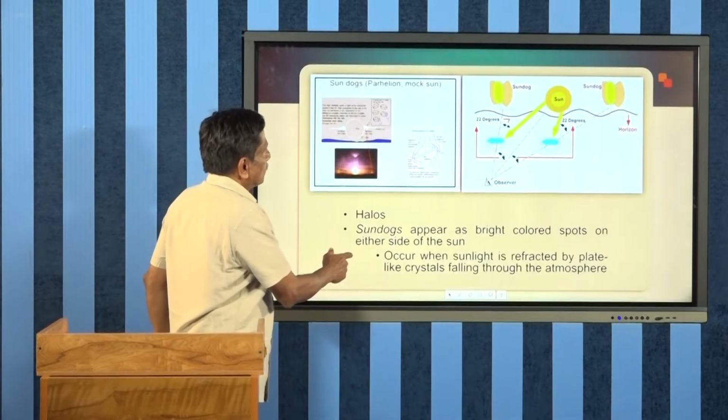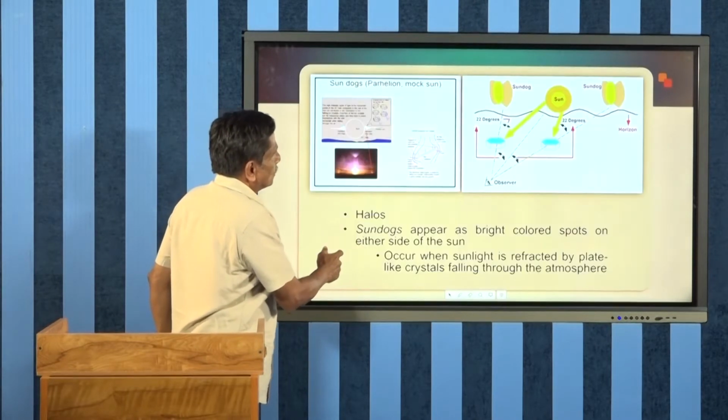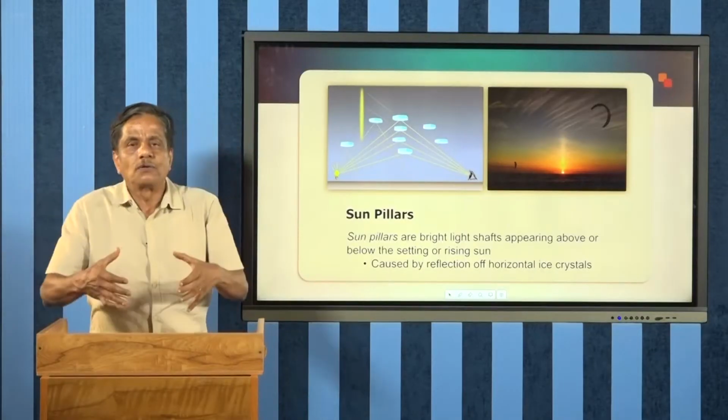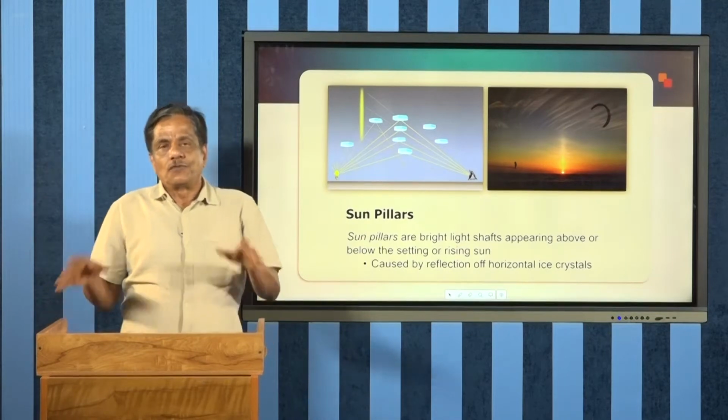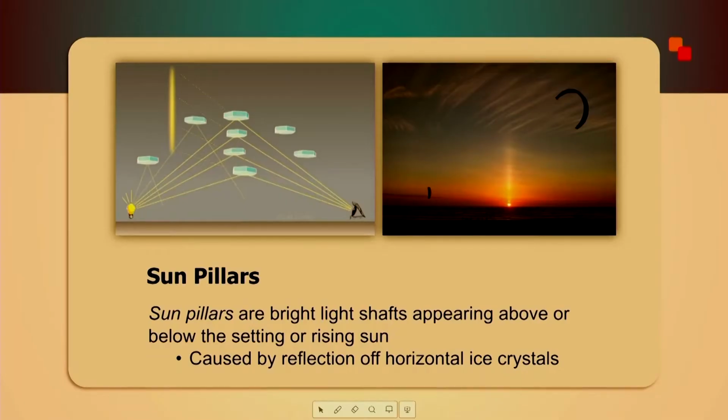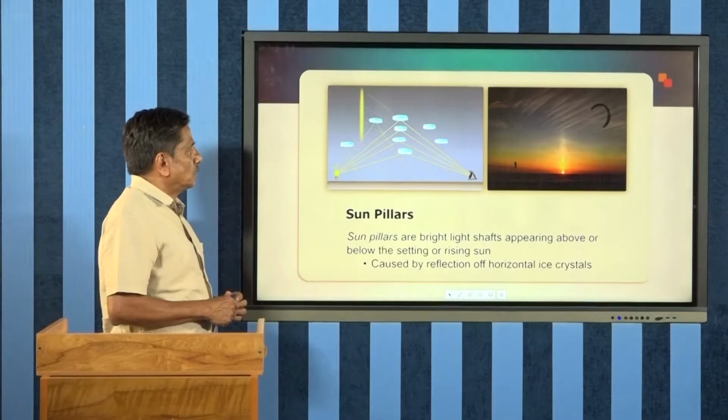When sunlight passes through them, we can see a pillar-like structure. So the vertical movement of ice crystals forms a pillar-like structure which is known as sun pillars.